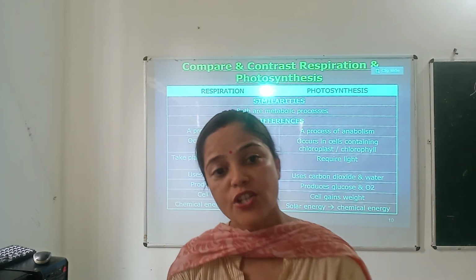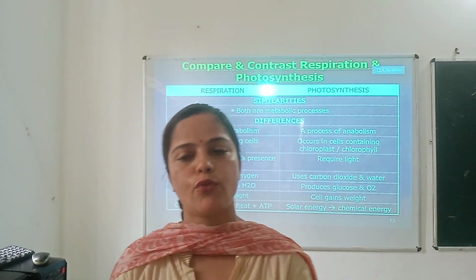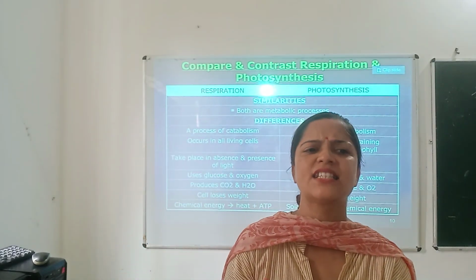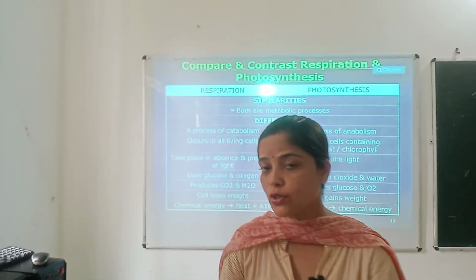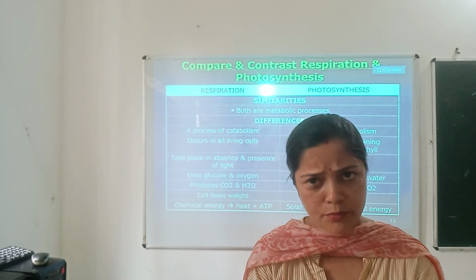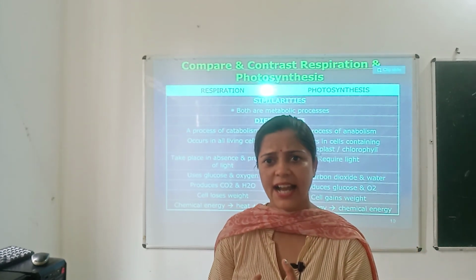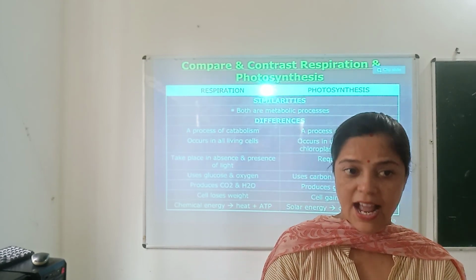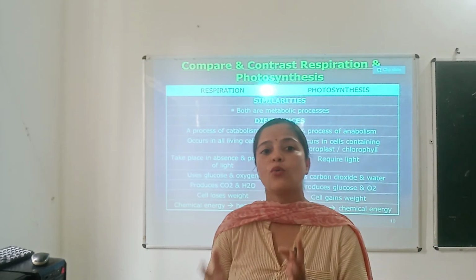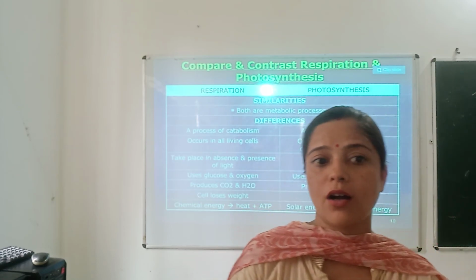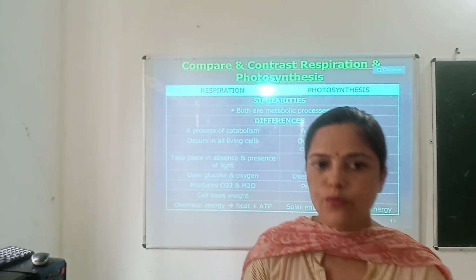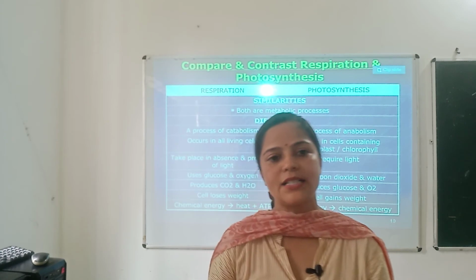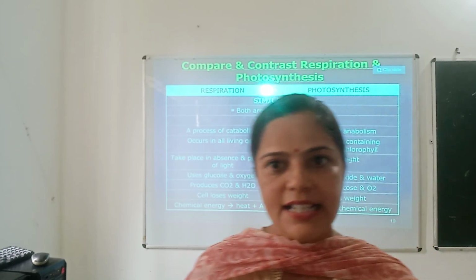And what is respiration? The process of breaking down food to release energy is called respiration. What does photosynthesis require? It requires water, carbon dioxide, chlorophyll, the green pigment, and sunlight. And photosynthesis is useful. How? Because it provides food for plants and other animals, and it provides oxygen for respiration.